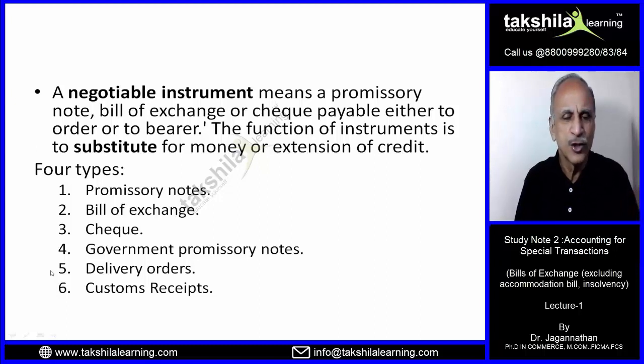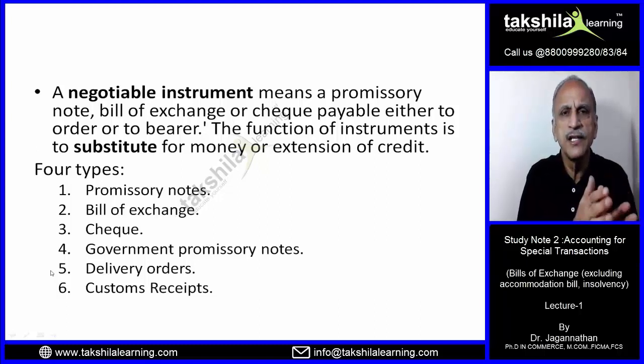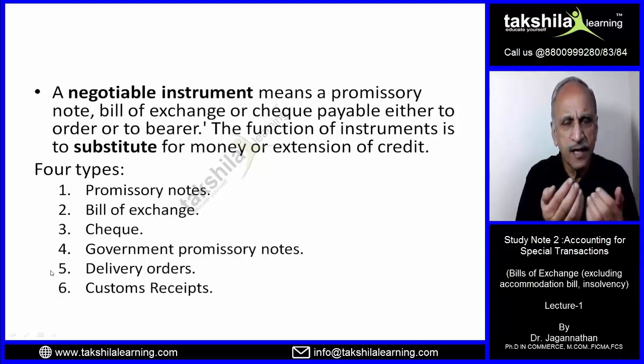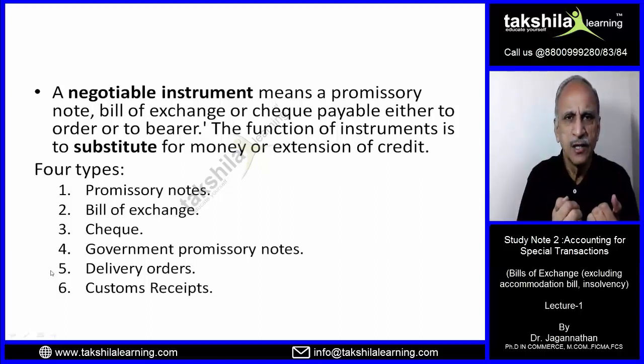So any instruments which are negotiable in this way, by transferring the right to collect the money or goods, are known as negotiable instruments. For example, I send the goods by truck from, say, Delhi to Mumbai, and I get an order from the truck owners, the transport owner, who says that I will deliver the goods in Bombay to you or to the person whom you direct. So I collect the delivery order and endorse it to my agent in Mumbai. Now this becomes a negotiable instrument, a delivery order.